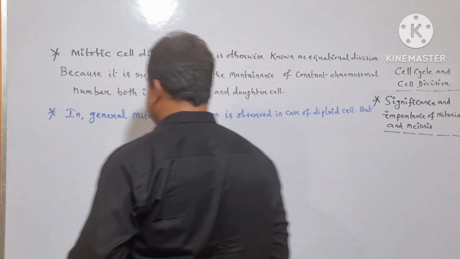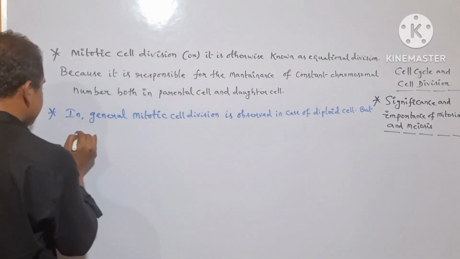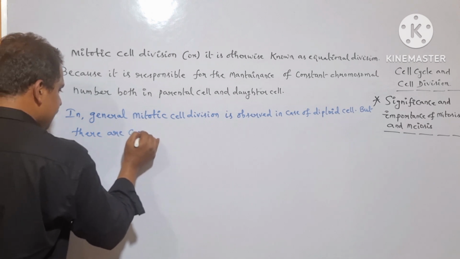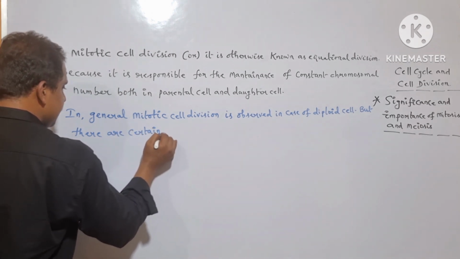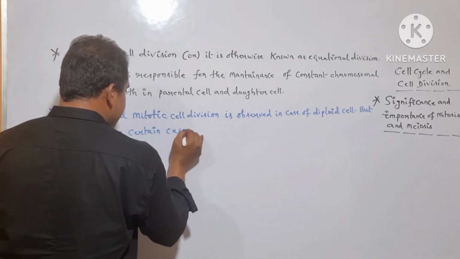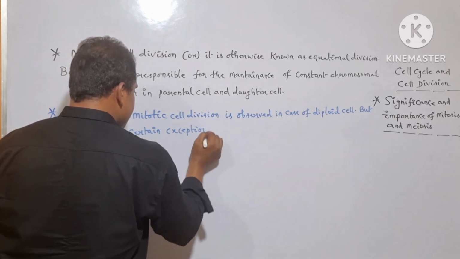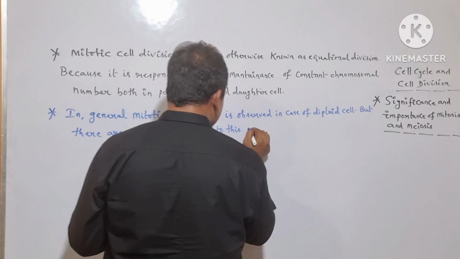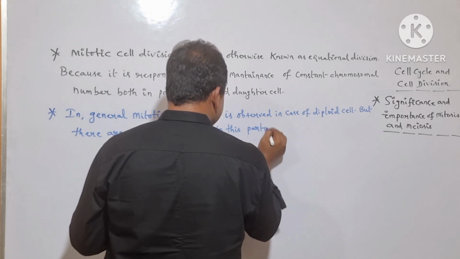But there are certain exceptions to this particular strategy.